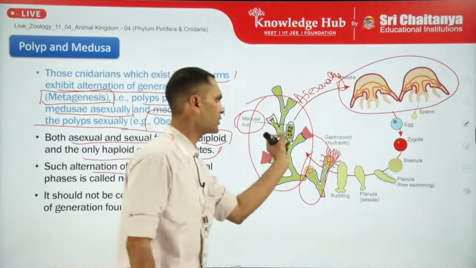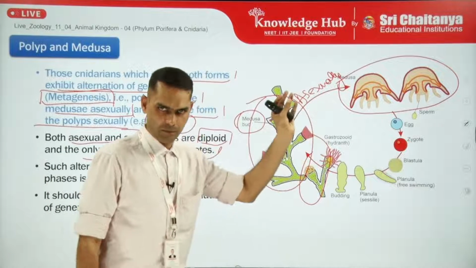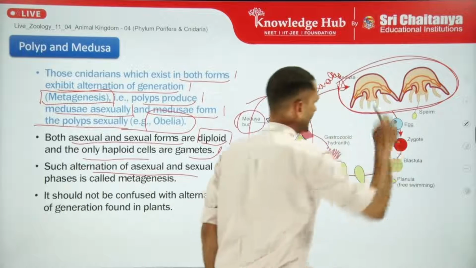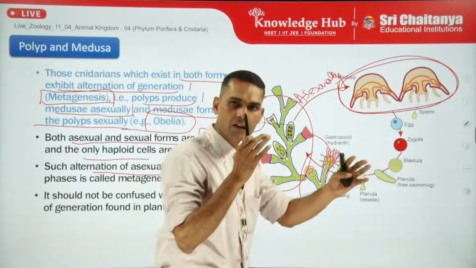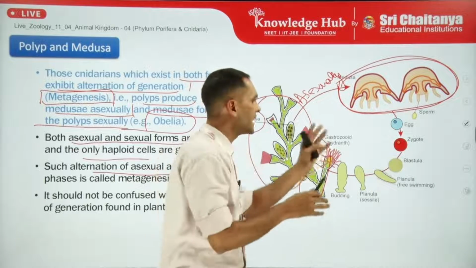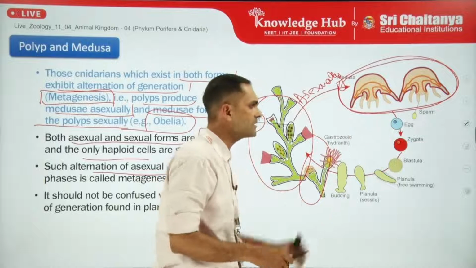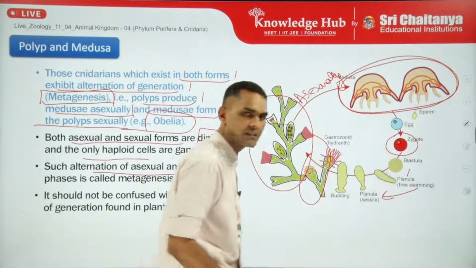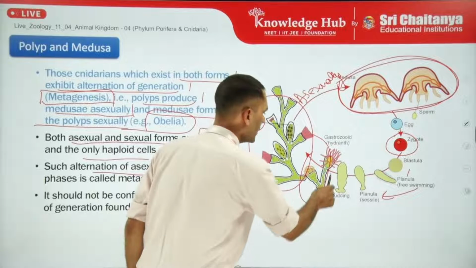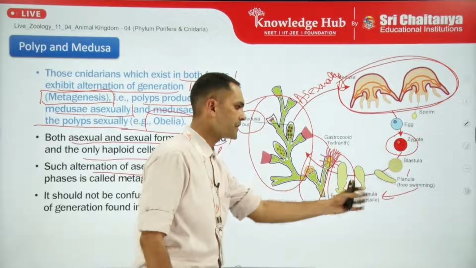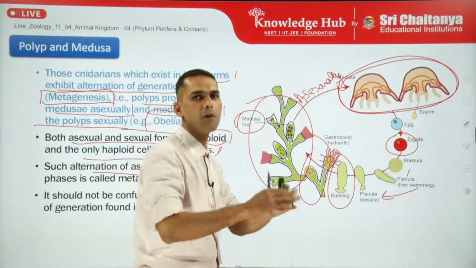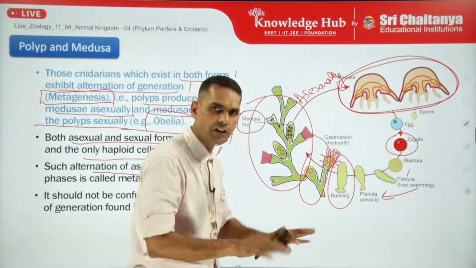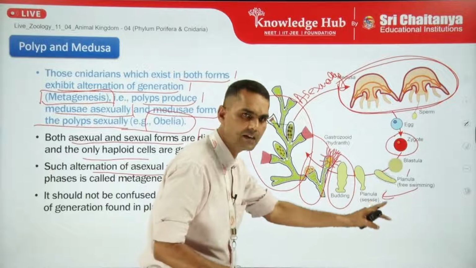So through the budding, small Medusa are released, and when the Medusa does sexual reproduction, the gametes are released, fertilization takes place, zygote forms, and through the further development of the planula larval stage, it gives rise to the polyp form again. So this larva settles down and again forms the polyp body. So it will remain attached to solid substratum. It will be called sessile in nature, right?